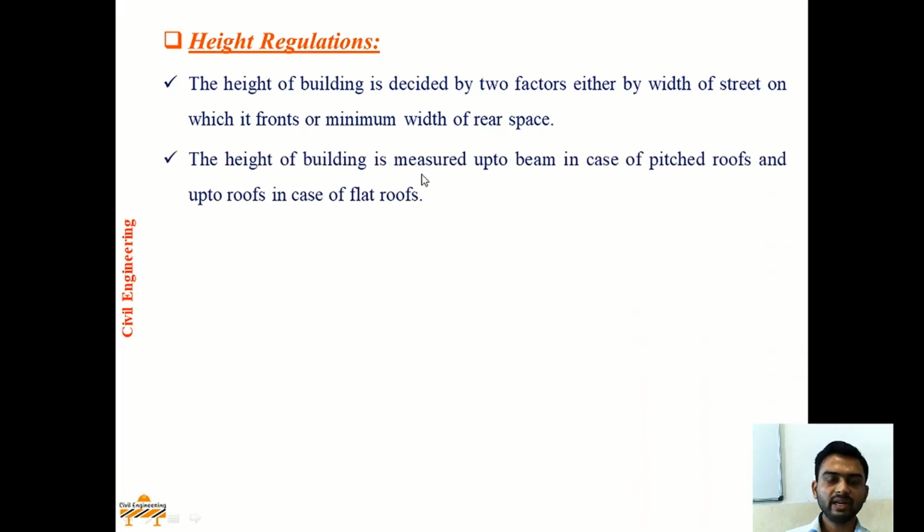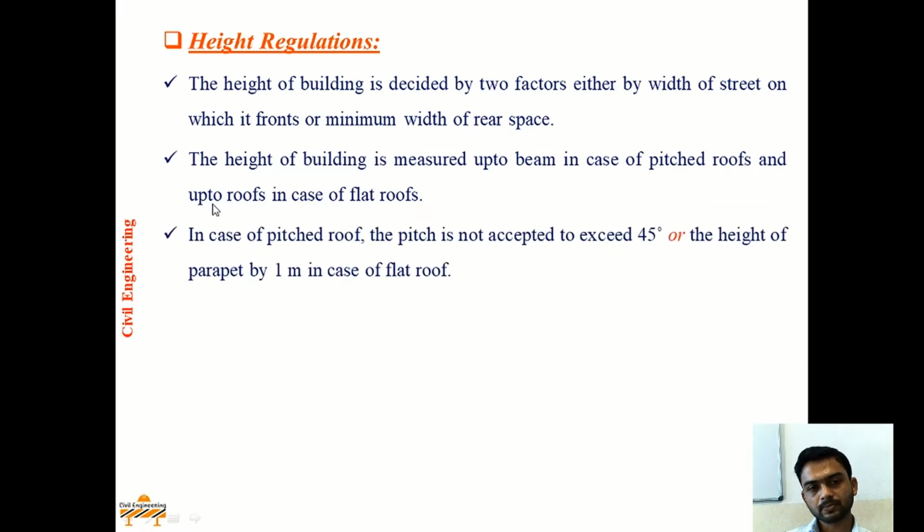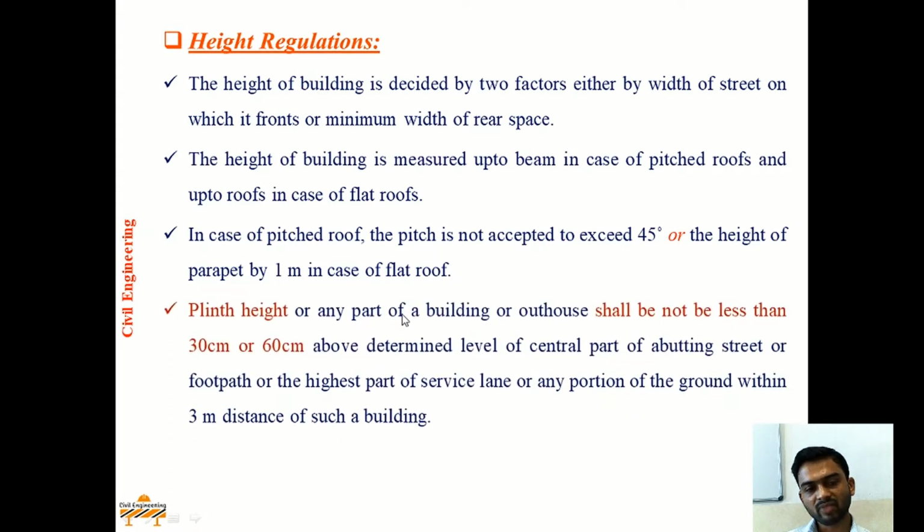The height of the building is measured up to the beam or eaves in case of pitch roof, that is sloping roof, and up to the roofs in case of flat roofs. Means if your sloping roof is provided for the building, height of the building should be measured up to the eaves level or beam level and up to the roofs in case of flat roofs, provided parapet height is not more than 1 meter. And in case of pitch roof, maximum permissible angle should not exceed 45 degrees.